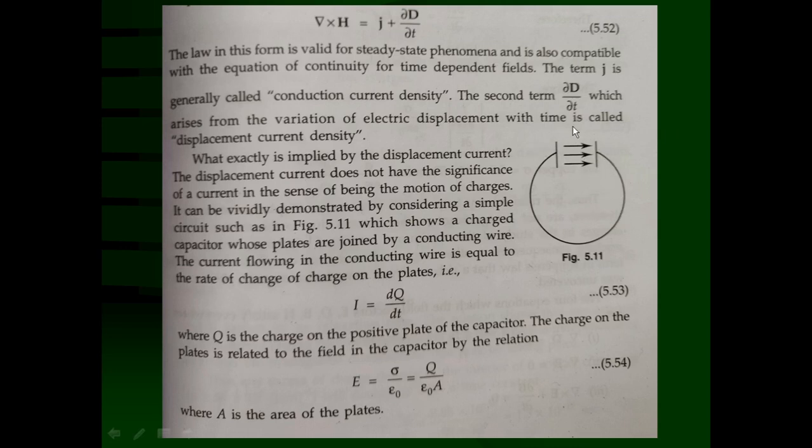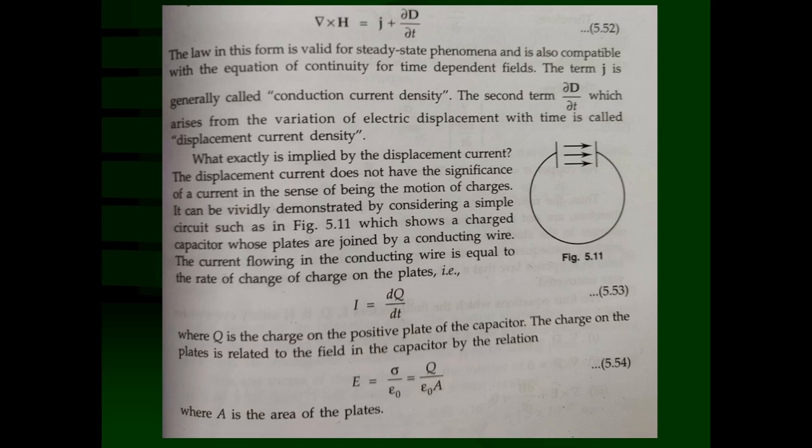That means current is flowing in the circuit, and that current flows inside the plates of the capacitor also to discharge it. The current flowing in this capacitor is the time rate of change of total charge Q, the amount of charge on the plates, which is now decreasing with respect to time.